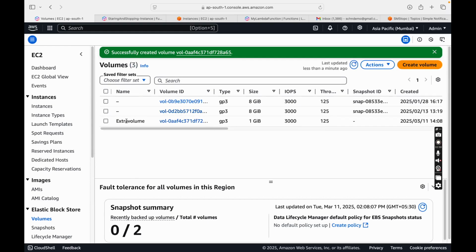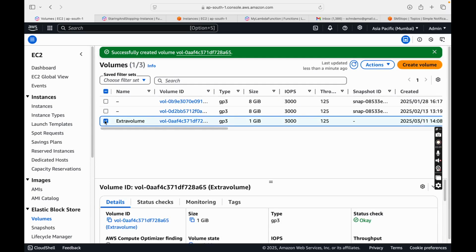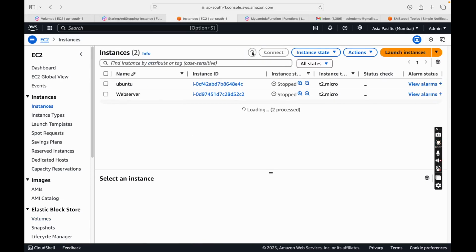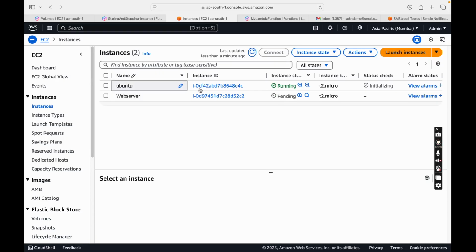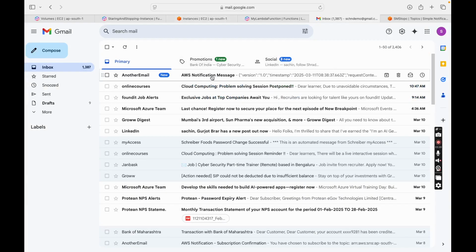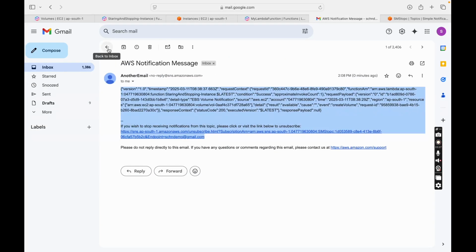So let's check. Yes, this volume is created, so there is an event which happened, like creating or deleting of a volume. And let's see whether this Lambda is triggered. So let me refresh it. Yes, see, now automatically the Lambda was triggered based on the events, and the instances which were in a stop state in the Mumbai region only, they were getting into the running state. And we should be able to get a notification also. See, we are also getting it, okay, now this was a notification.